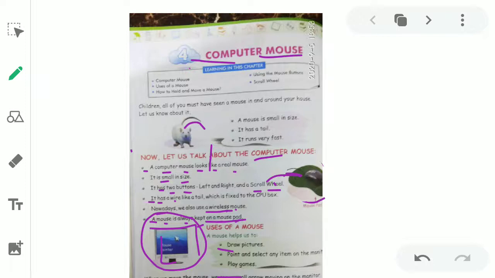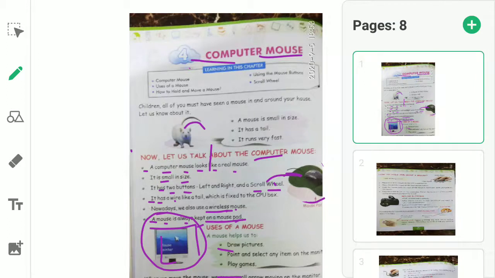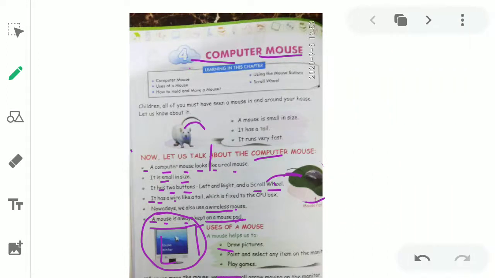So, why do we need a mouse? We need a mouse to select any of the things on the monitor. Suppose if you want to draw, if you want to paint on the computer, then बच्चे there are so many icons. If you see computer पे बेटे छोटे छोटे से parts होते हैं ना, या items लिखी होती हैं, names लिखे होते हैं, छोटे छोटे folders बने होते हैं.